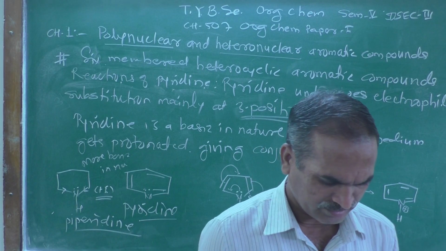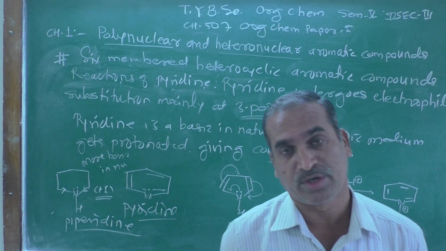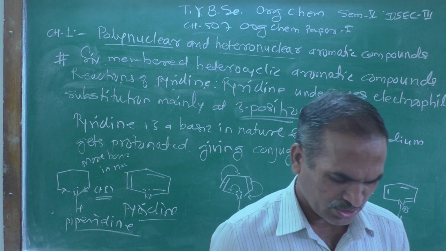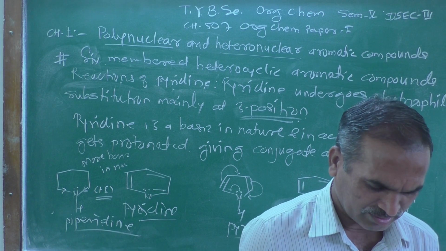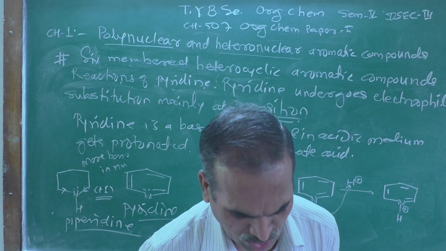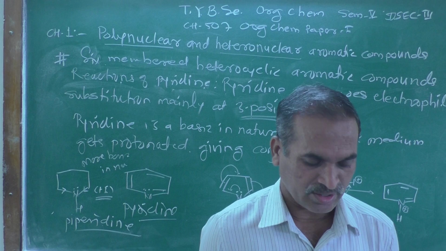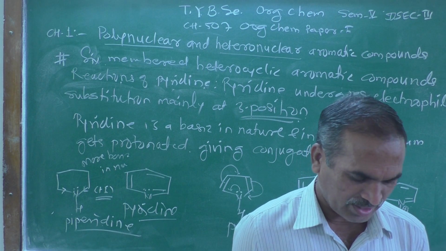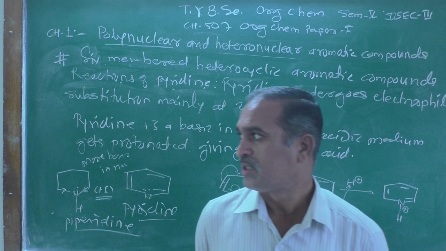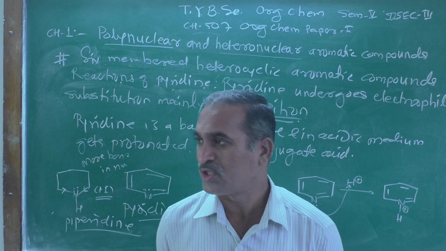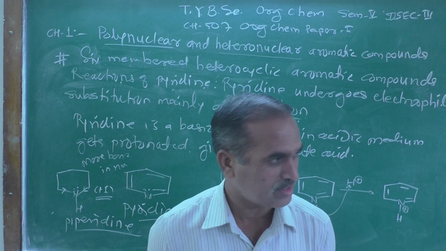And therefore nitration and sulfonation, which employ highly acidic conditions, are difficult. Look here, pyridine does not undergo Friedel-Crafts reaction at all, because in the Friedel-Crafts reaction we are using a Lewis acid.